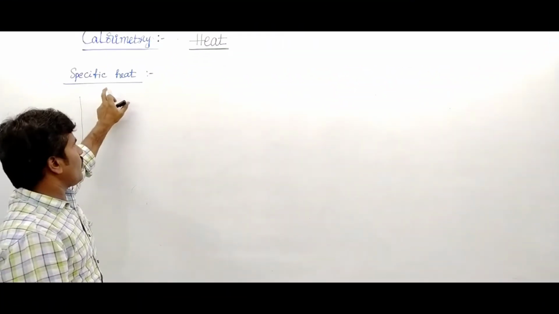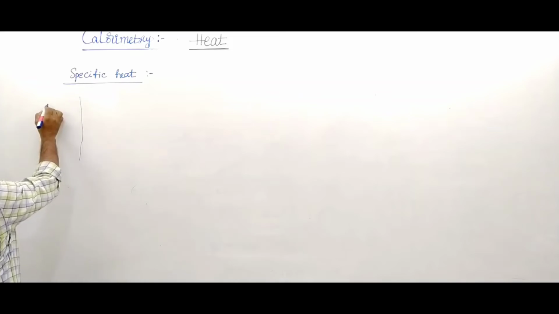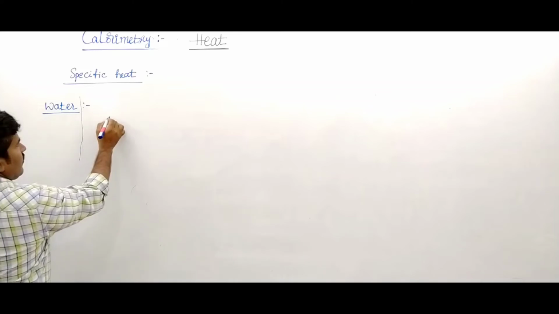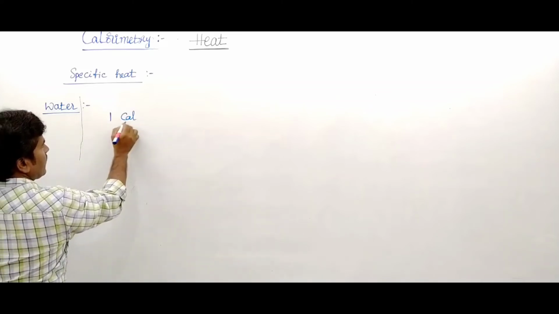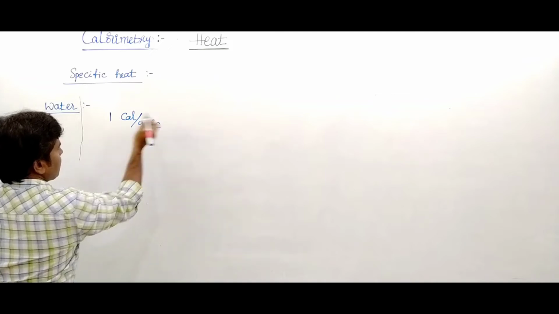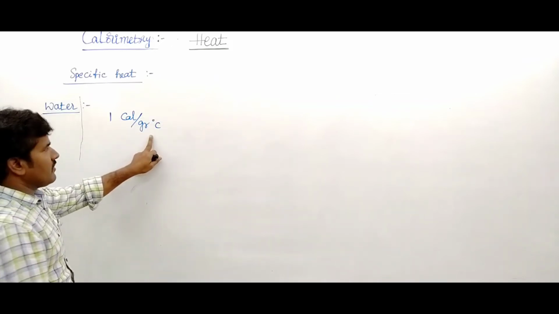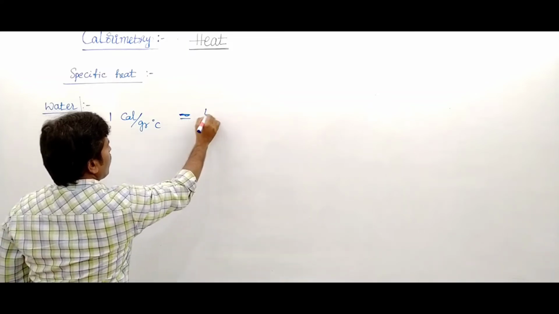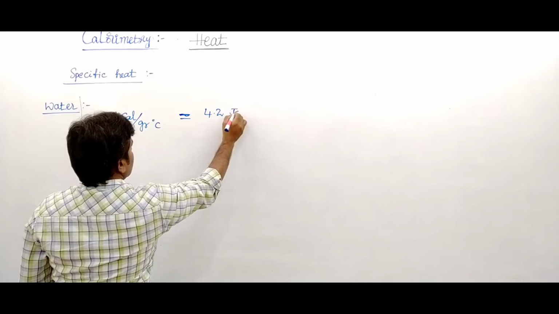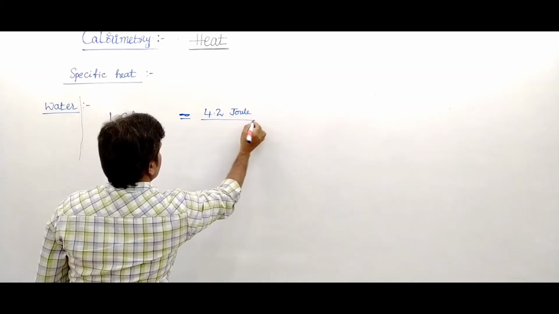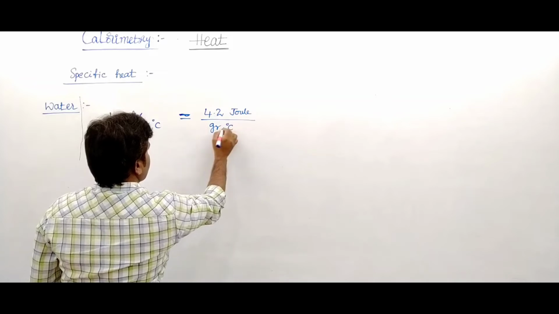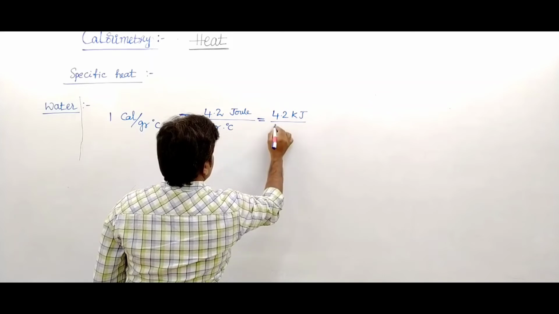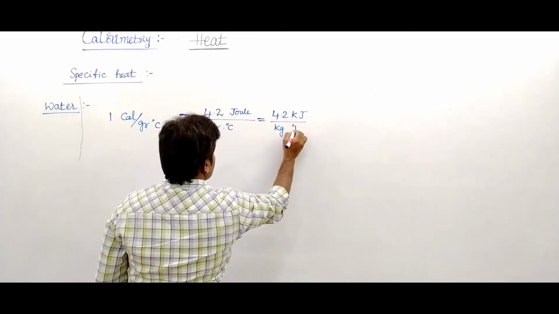What is the specific heat of water? Water's specific heat value is 1 calorie per gram degree Celsius, or it is written as 4.2 joule per gram degree Celsius, or 4.2 kilojoule per kilogram degree Celsius or Kelvin.